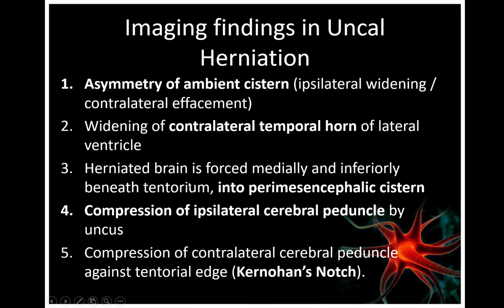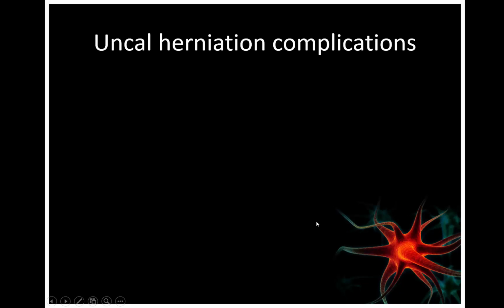The herniated brain is forced medially and inferiorly beneath the tentorium into the perimesencephalic cistern, with compression of the ipsilateral cerebral peduncle by the uncus, and compression of the contralateral cerebral peduncle against the tentorial edge. We call this Kernohan's notch. We explained this in the previous slide.